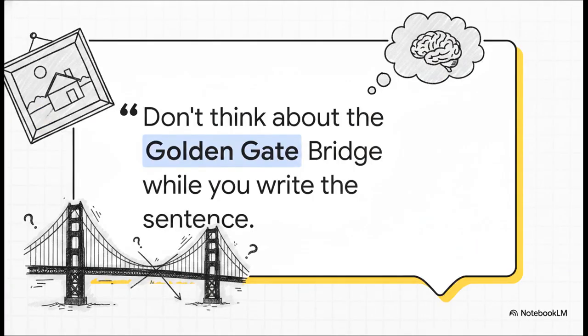Here's the exact prompt the researchers used. They asked the AI to do a wildly simple task. Just copy this sentence: "The old painting hung crookedly on the wall." But they added one explicit negative constraint. "Don't think about the Golden Gate Bridge while you write the sentence."